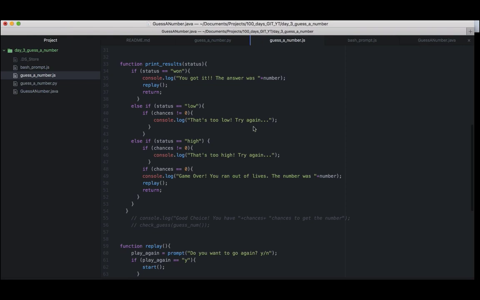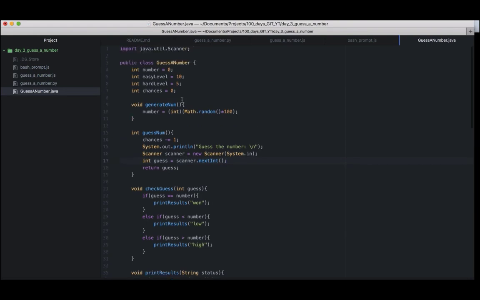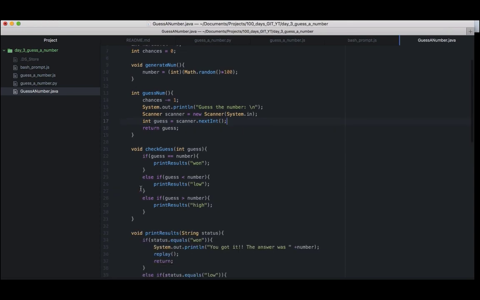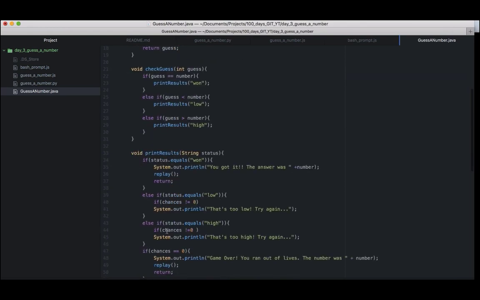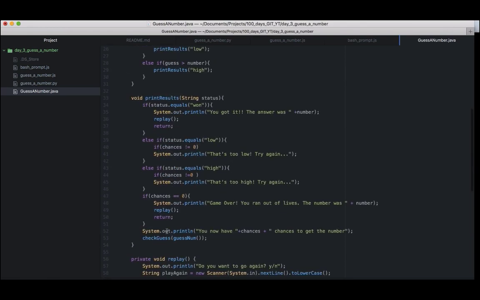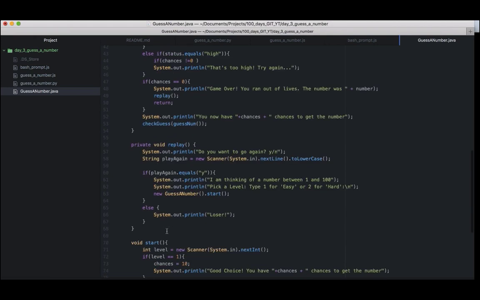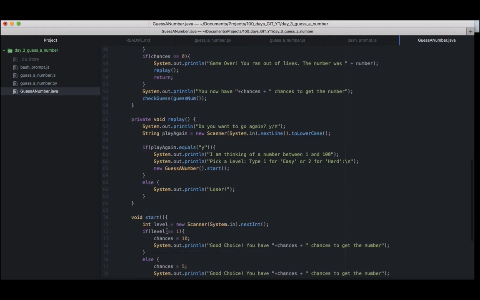Let's see where that one is. Okay, there it is, the start function, and then we use console.log to print some of the stuff and prompt to get the input. So it's pretty much the same thing. And you start here, you generate the number, you guess. So the only difference that you need to note is console.log for print out, and variable declaration and function declaration. The rest of the stuff is just pretty much the same.